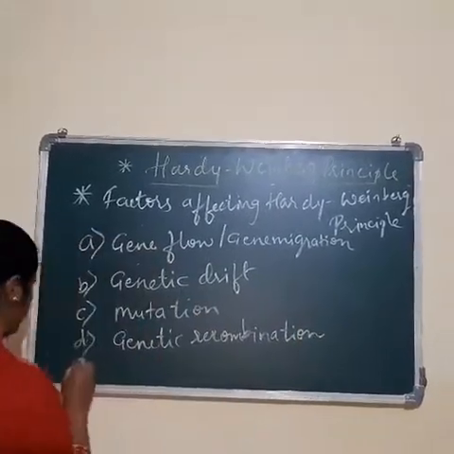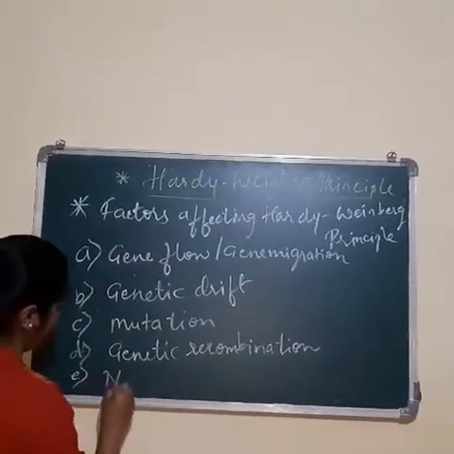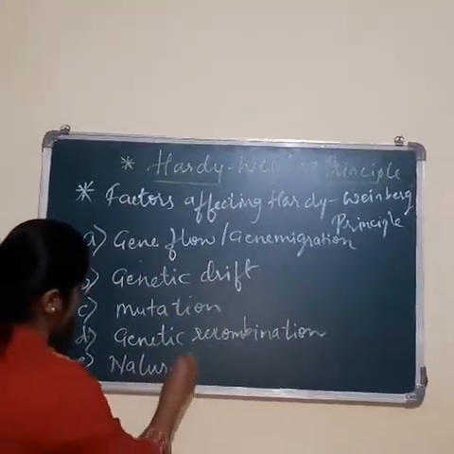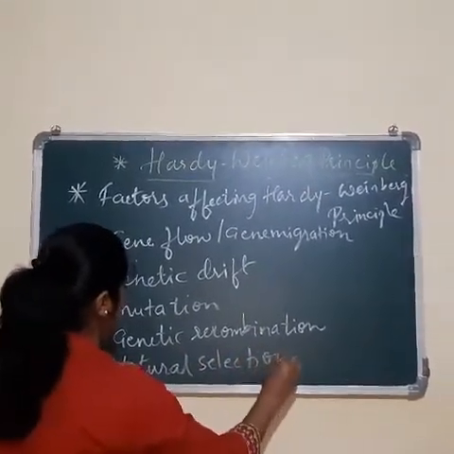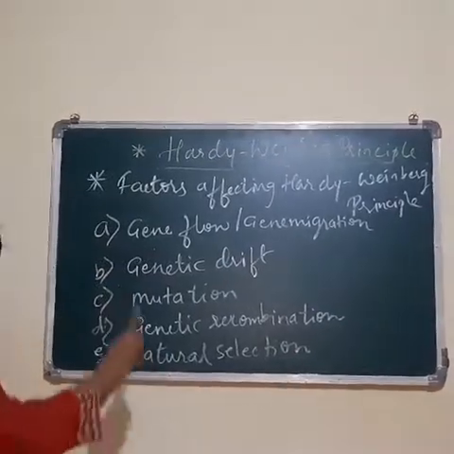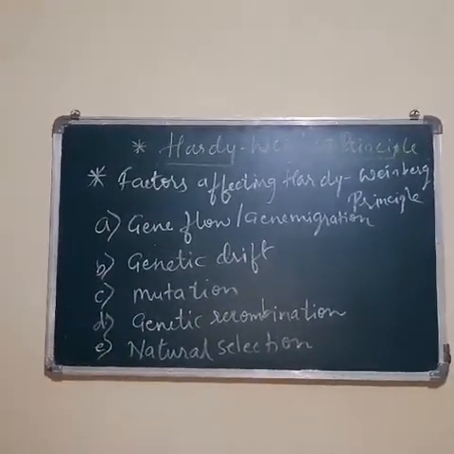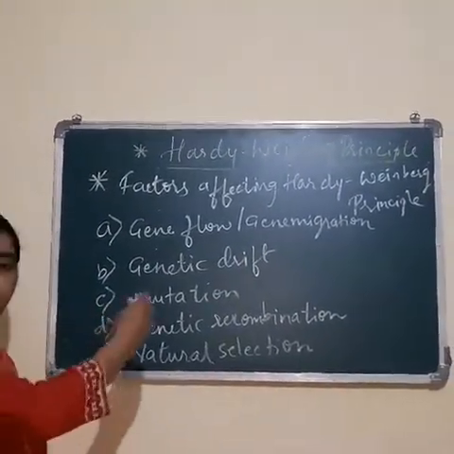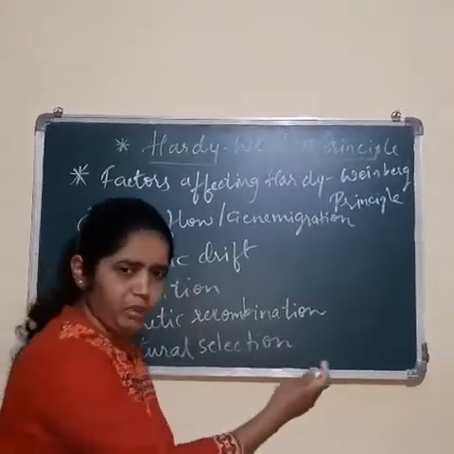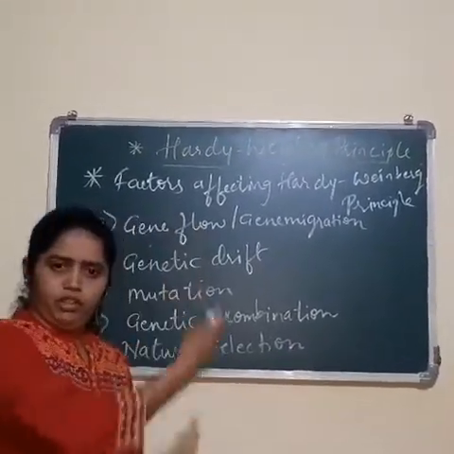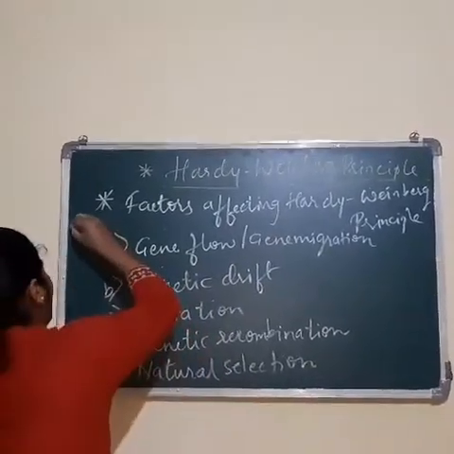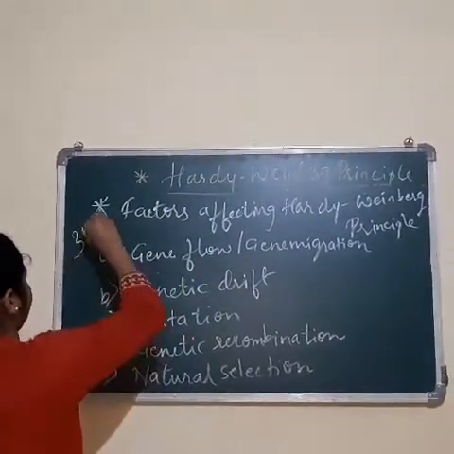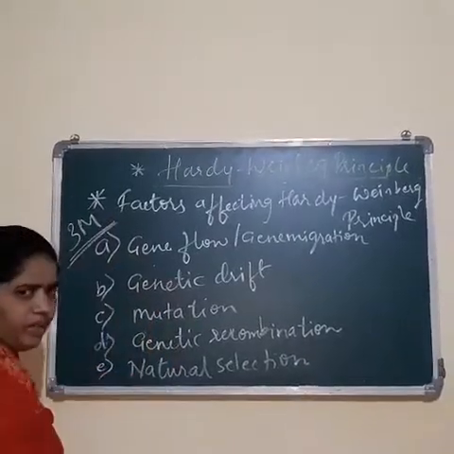And the fifth one is natural selection. So these are all the factors which affect your Hardy-Weinberg equilibrium. This can also be asked as a 2 marks question, or along with define the Hardy-Weinberg principle and mention the factors affecting it, it can together be asked as a 3 marks question. So keep this in mind.